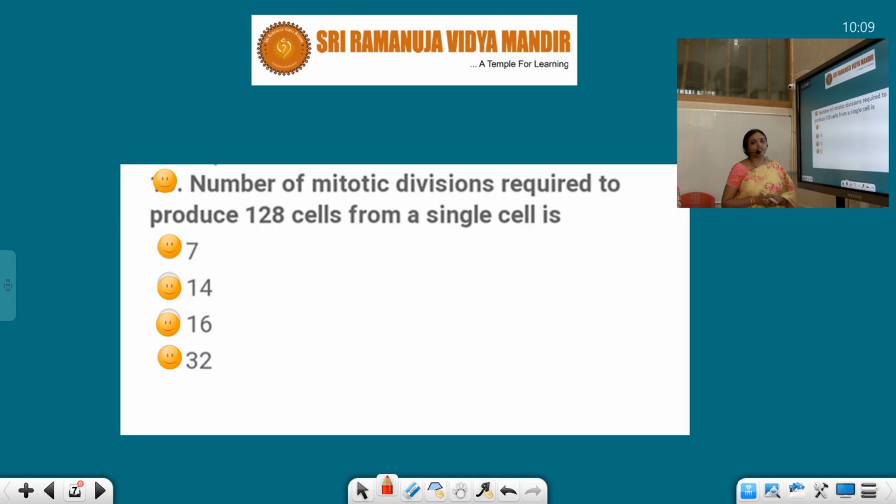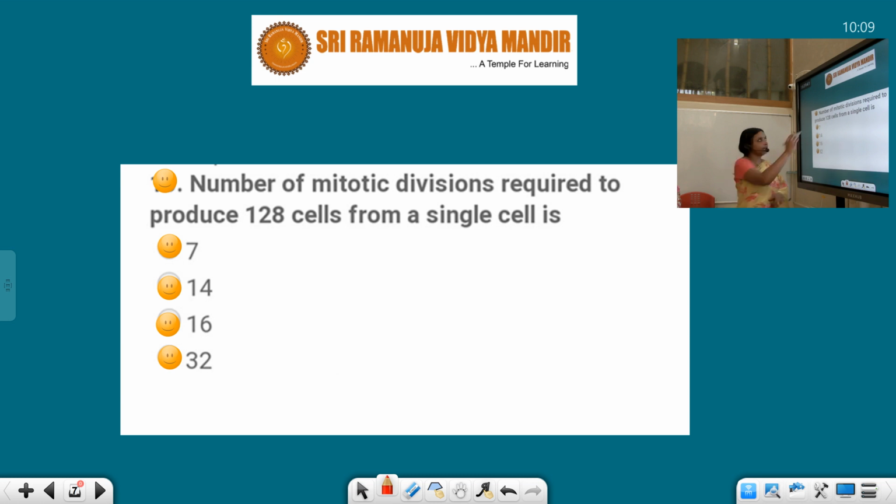These are the vegetative parts of the plant body, or any vegetative part of the animal body. After mitotic division, 2 daughter cells are formed, and these 2 daughter cells are identical to the parent. These 3 points we have to remember when we talk about mitosis.